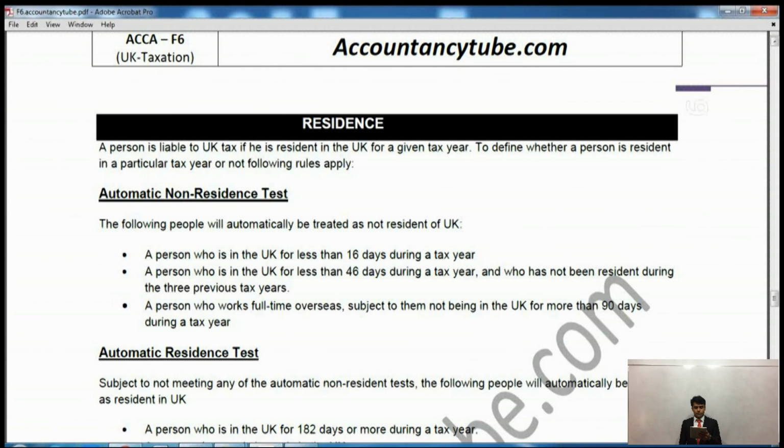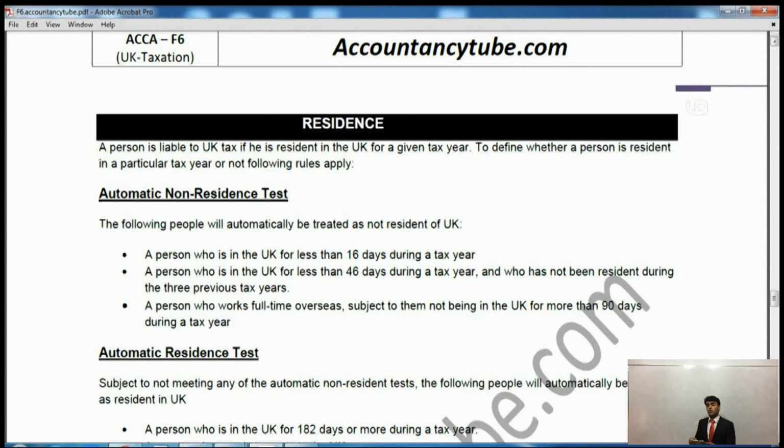So a person will have to pay UK tax if he is resident in the UK for a given tax year. To define whether a person is resident in a particular tax year or not, the following rules will apply. So we'll have to see the guidelines on whether someone is resident in the UK or not. The first few guidelines which I'm going to read from the notes are the guidelines to consider these people non-UK resident. So if any of these conditions apply, then the person will be non-UK resident. We don't have to look further, they will automatically be non-UK resident.